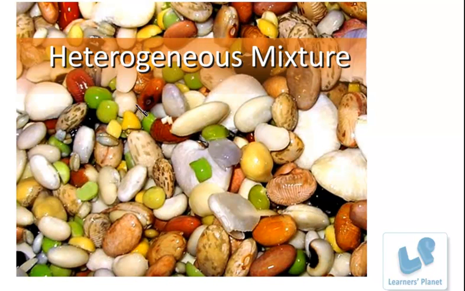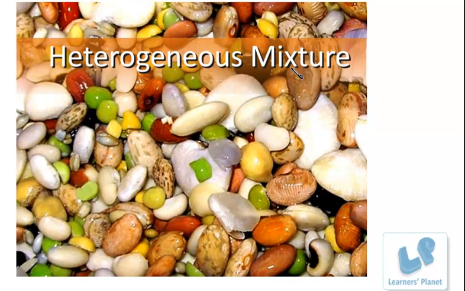And the properties will be different in different parts of the mixture. The part where the lighter substances are present, the density of that part will be less. Where the heavier ones are present, the density of that part will be more. So in heterogeneous mixtures, the components are not uniformly mixed. The components or constituents can be identified. A boundary can be set between them.